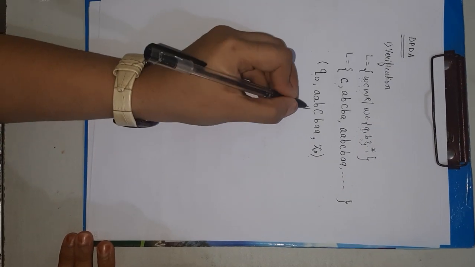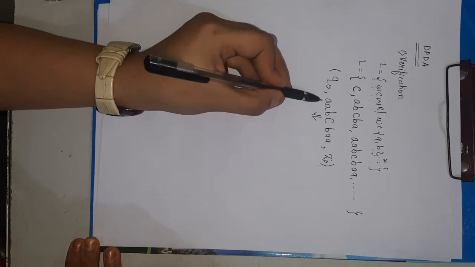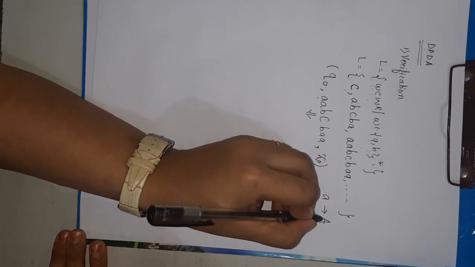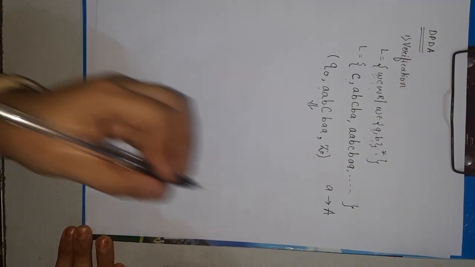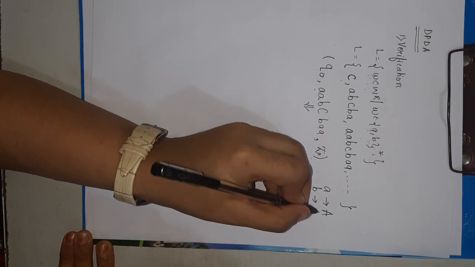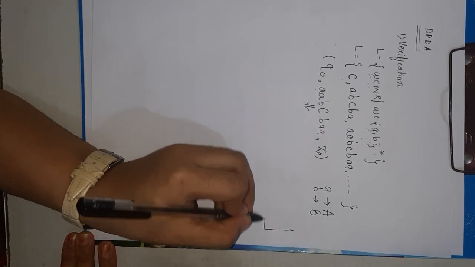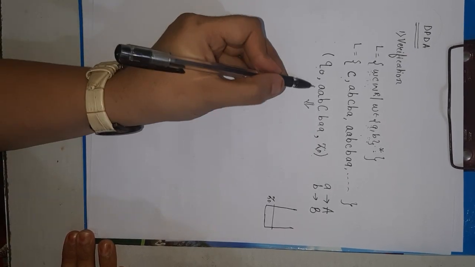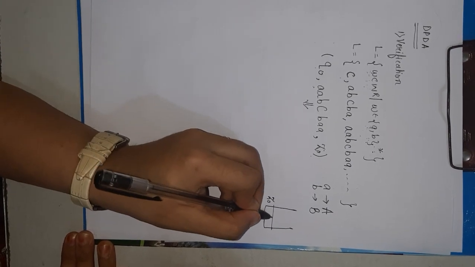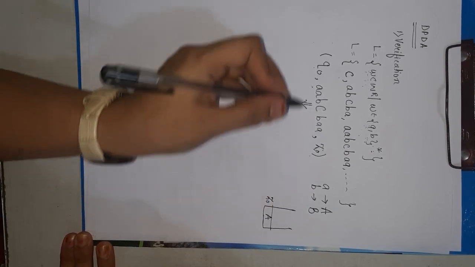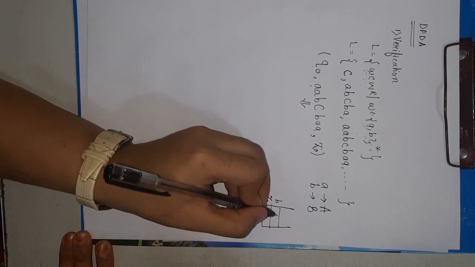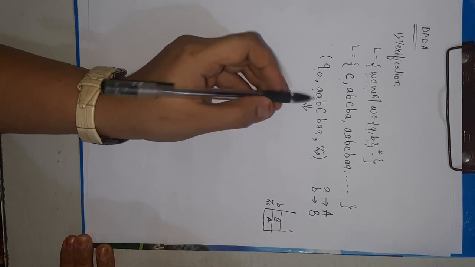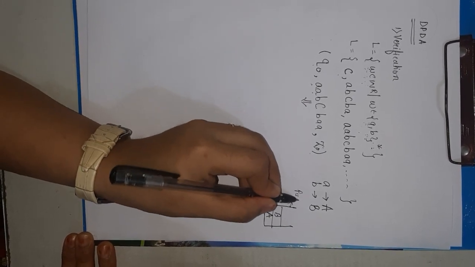First we are making a rule. If a appears, then we will decide. If a is appearing, then put the symbol capital A on the stack, and if b is appearing, put the capital B symbol on the stack. As we know, the stack will be like this. Initially the top of the stack is Z0. If you get alphabet a, we put capital A. If you get alphabet b, we put capital B. But this operation is performed before the separator. This operation is called the push operation.